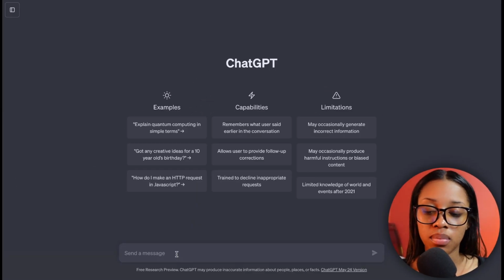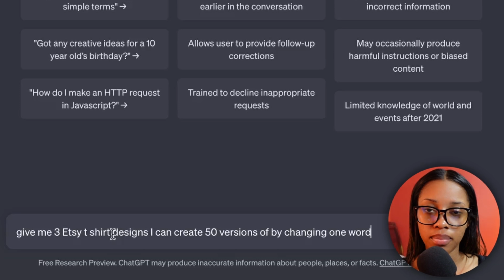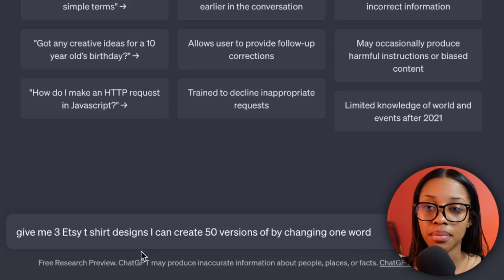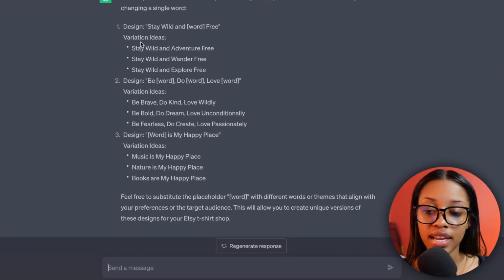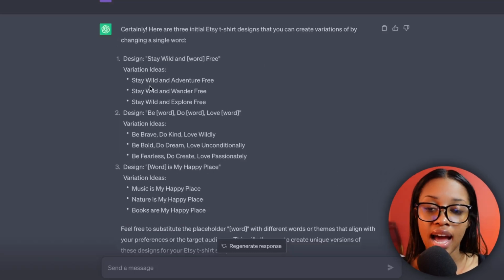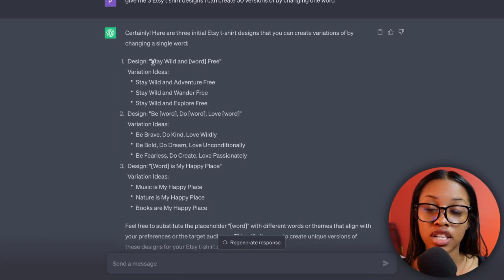So the first thing you need to do is get design ideas. And in order to do this, you want to come over to ChatGPT and ask it this prompt: give me 3 Etsy t-shirt designs I can create 50 versions of by simply changing one word, and hit enter. Now, as you can see, it's given us 3 different types of designs we can create, and each design can be changed into 50 different options by simply changing one word.